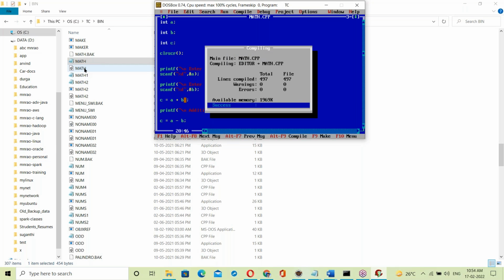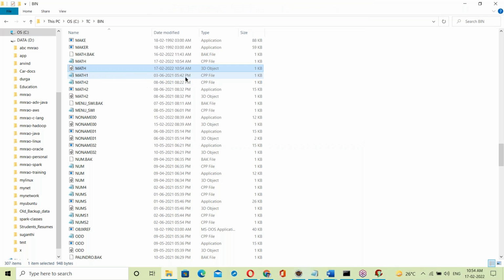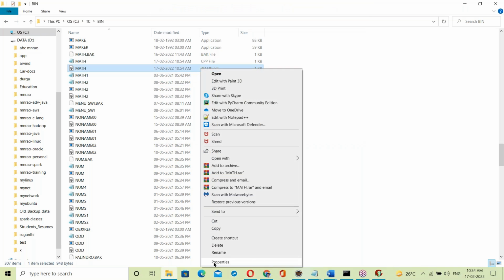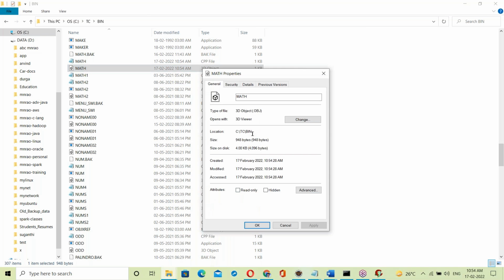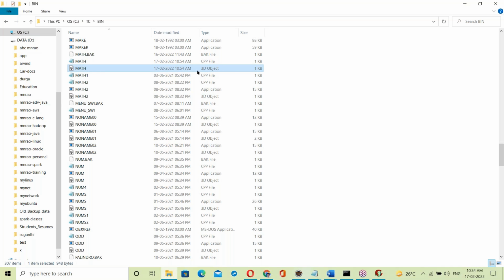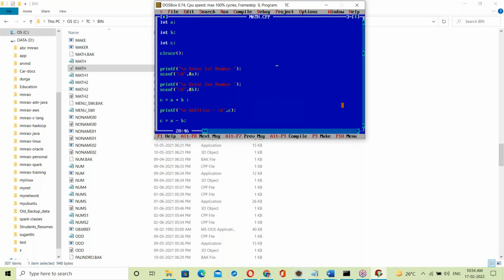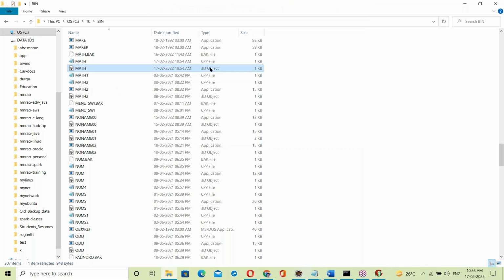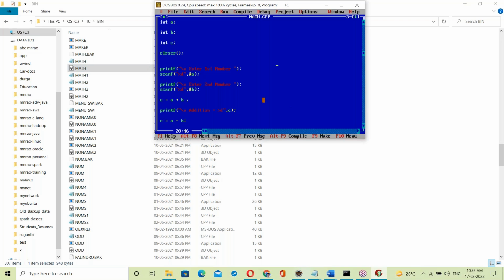See, when we compile, a backend object file is generated, math.obj. Here one object file is generated. This object file contains binary code for our C program only.